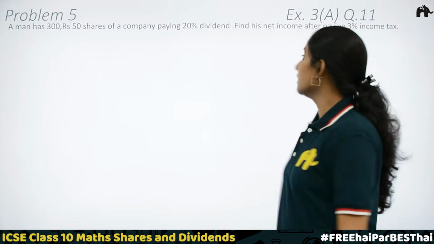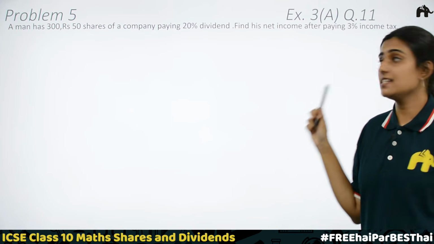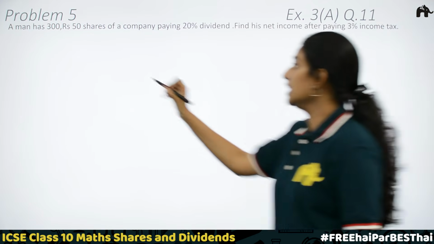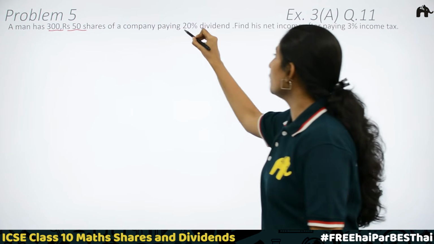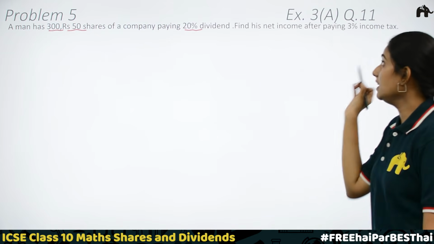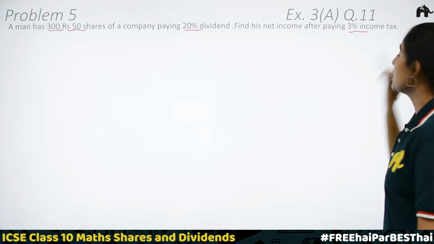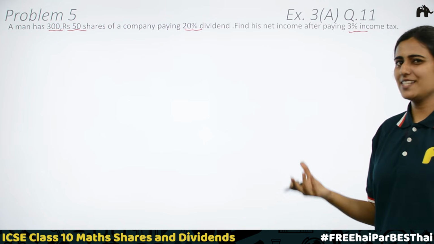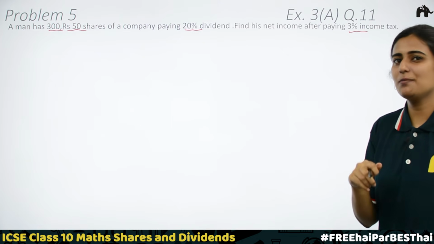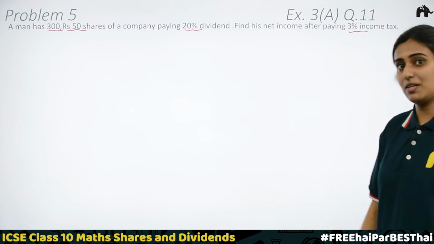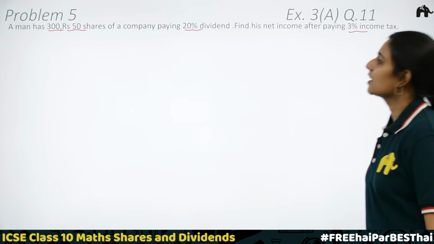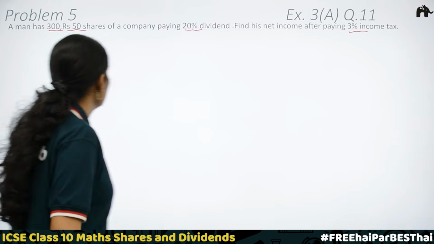Problem number 5. Question number 11 of exercise 3A. A man has 300 rupees 50 shares of a company paying 20% dividend. Find his net income after paying 3% income tax. What is income tax? We have studied about income tax in GST. It is an amount from the salary that goes to government. We know, right? Okay.